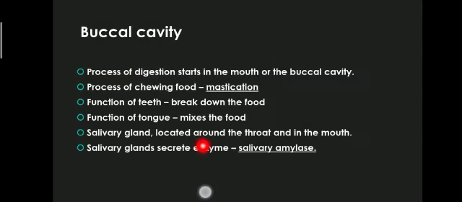As we were talking about enzymes, what is an enzyme? An enzyme helps in increasing or enhancing the chemical reaction. Now, in our next video we'll be talking about salivary amylase and the further organs involved in the digestion of food.